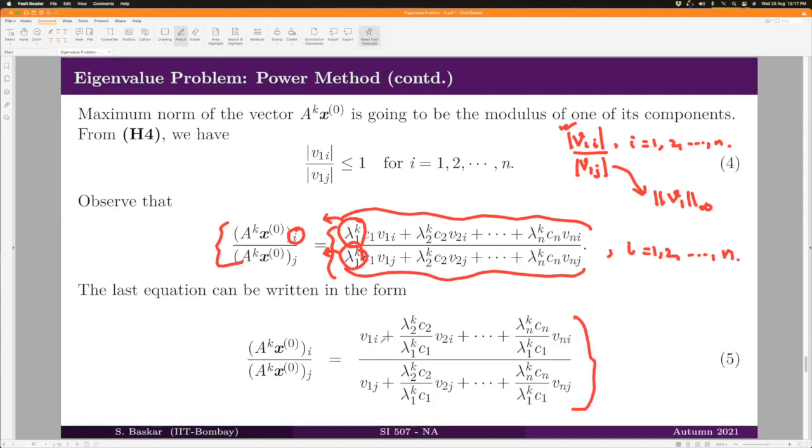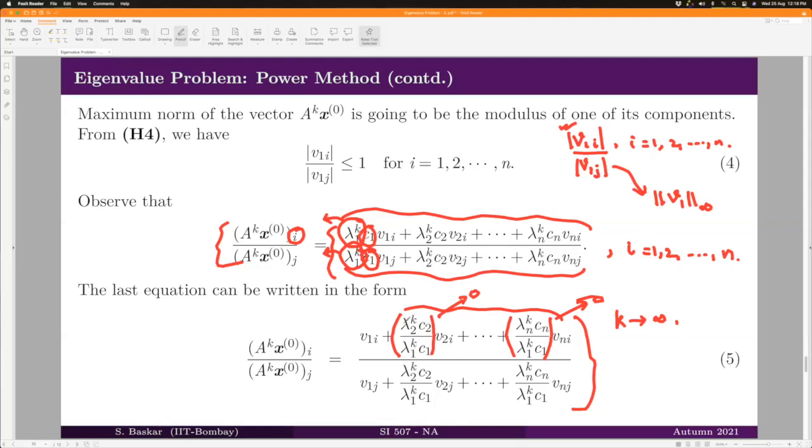The first term will not have lambda 1 to the k because I have removed it outside. All other terms will have lambda 1 to the k in the denominator, right? I'm also removing c1 out here, so c1 also comes out and gets cancelled. So you have this expression. Now if you take k tending to infinity, what happens? Well, these terms all will contribute to 0. They all go to 0 because lambda 1 is the dominant eigenvalue, and it is unique.